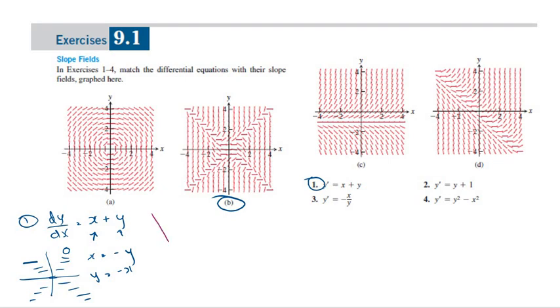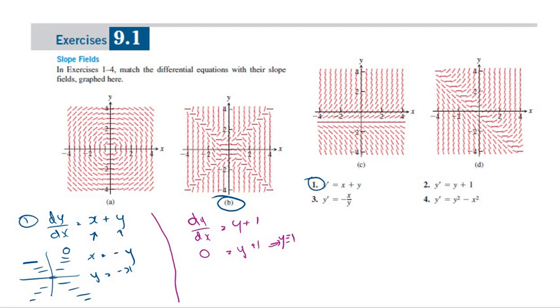Let's look at question number 2. 2 is dy over dx is equal to y plus 1. So it doesn't depend on x. There should be a graph that does not depend on x. And dy over dx is equal to 0 when y plus 1 is 0, so y is equal to minus 1.